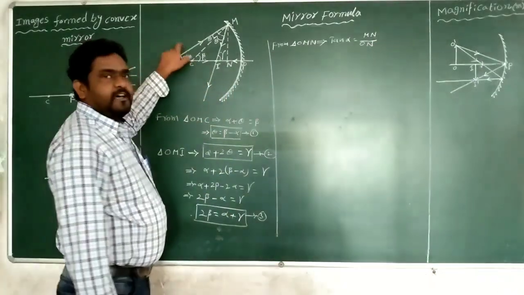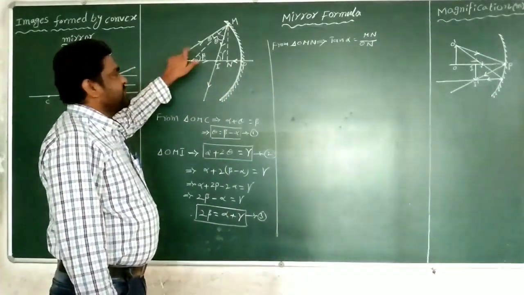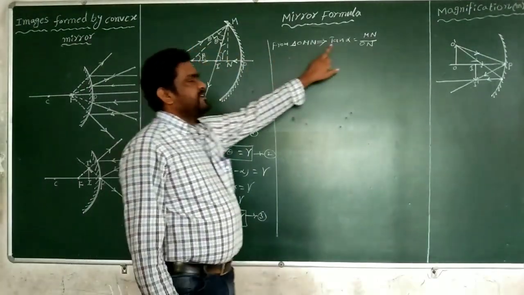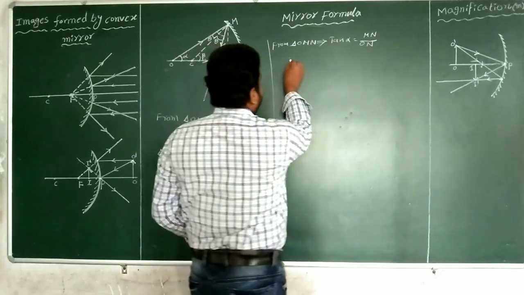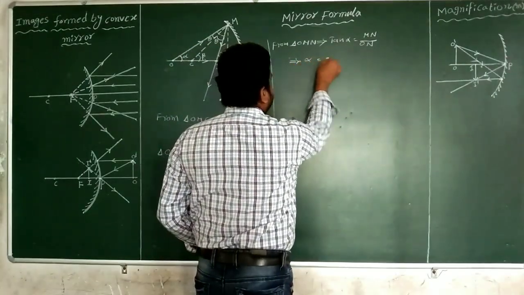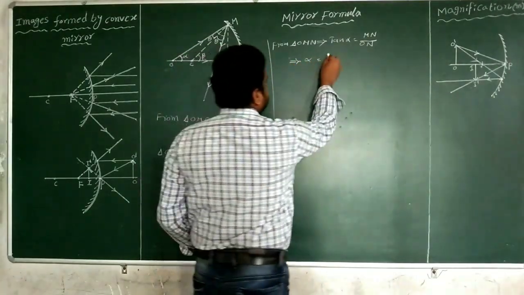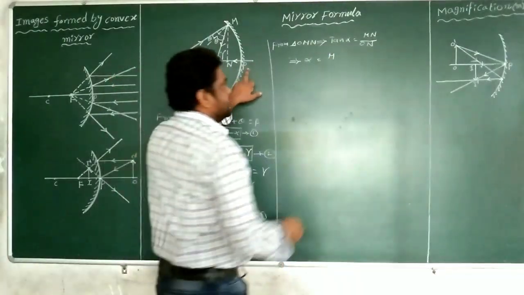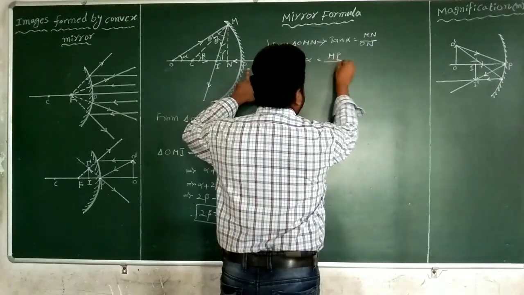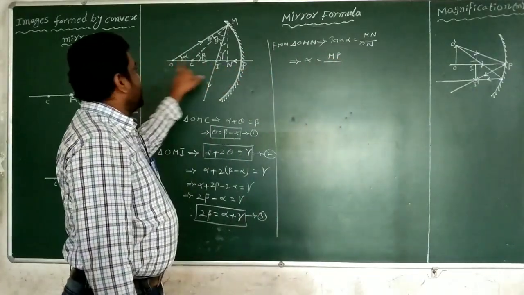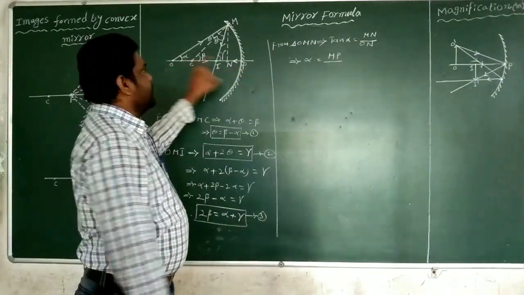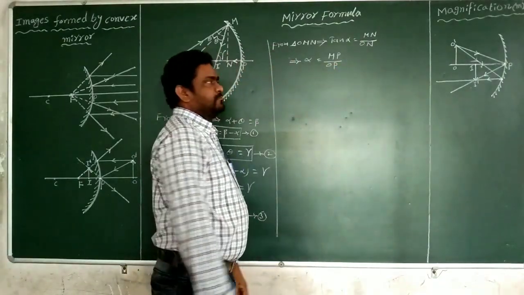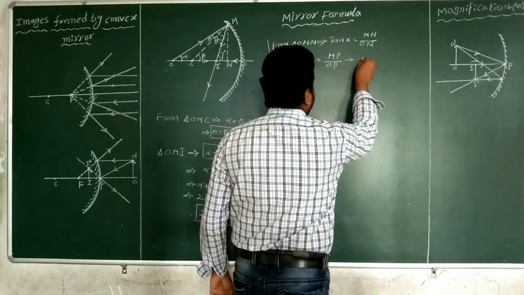We already considered this as alpha. Alpha is very small because these are paraxial rays. When alpha is very small, tan alpha is nearly equal to alpha. So N almost coincides with P, and N is replaced by P. That implies alpha equals MP divided by OP. This is equation number 4.